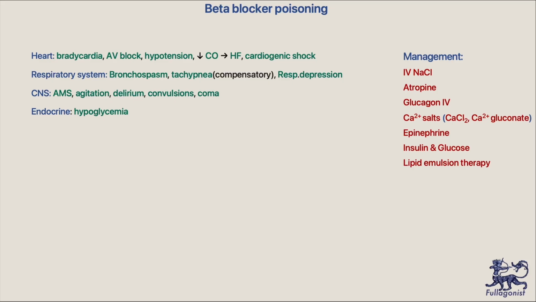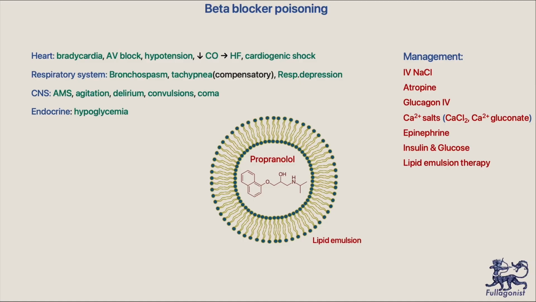Intravenous glucose with insulin must be given for hypoglycemia, and if patient took lipophilic beta blockers like propranolol, metoprolol, labetalol, etc., you can give lipid emulsion therapy. To explain this final thing, this is propranolol. As you see, it's not charged, and uncharged drugs are lipophilic. Lipid emulsion is parenteral IV nutrition that contains lipids. A point here is that lipophilic beta blockers will be dissolved or engulfed or trapped inside the lipid emulsion, like this, and this will decrease circulating levels.